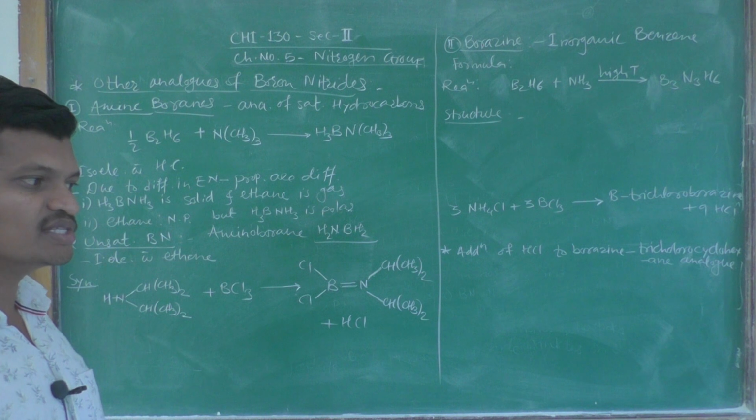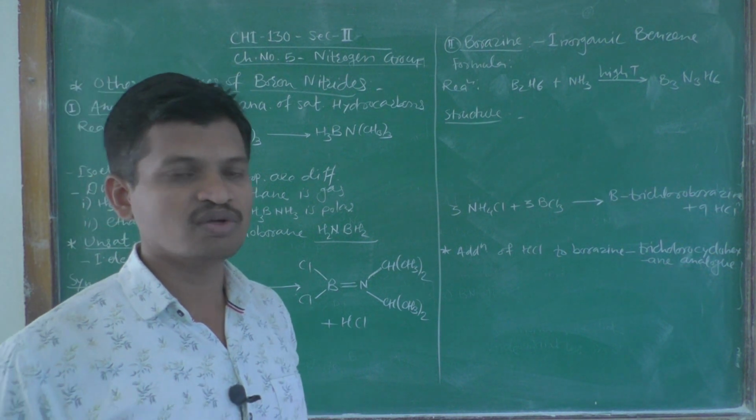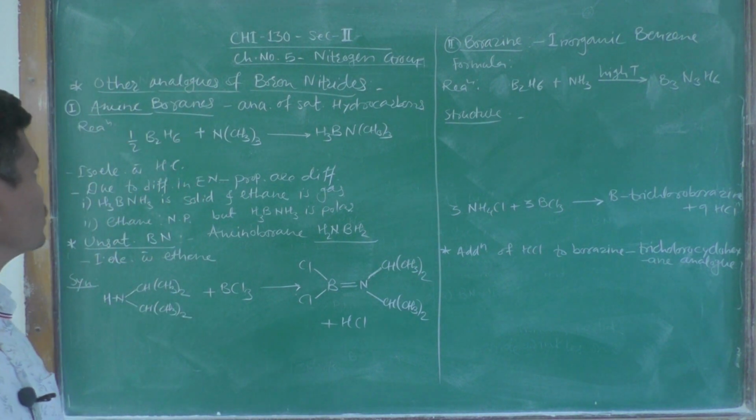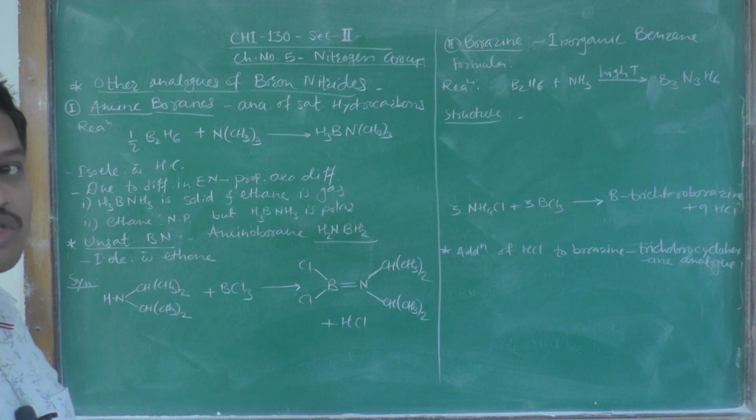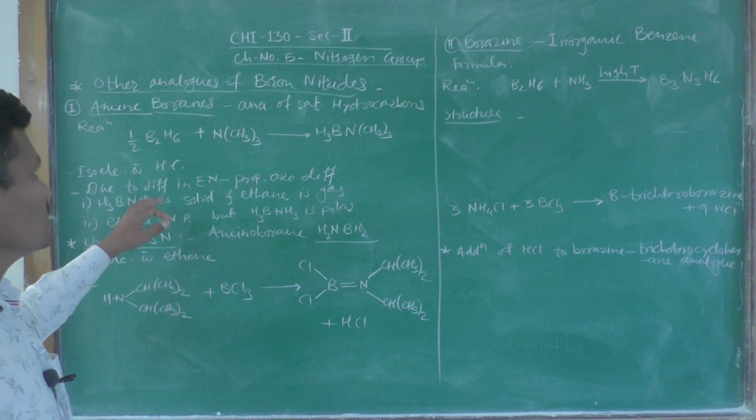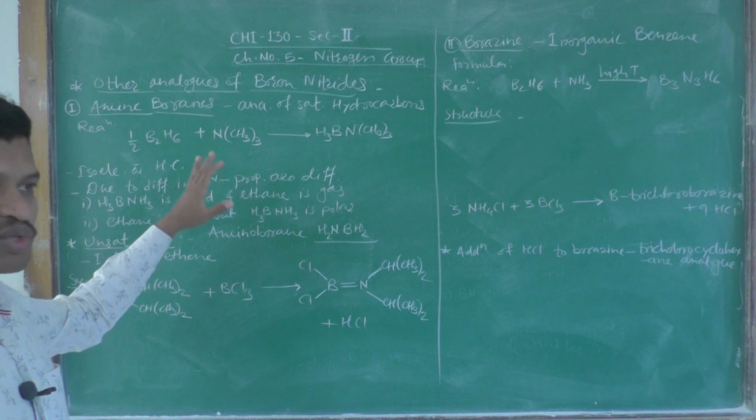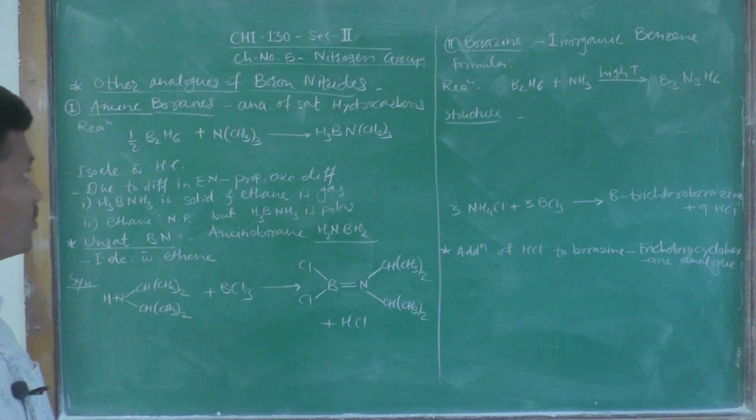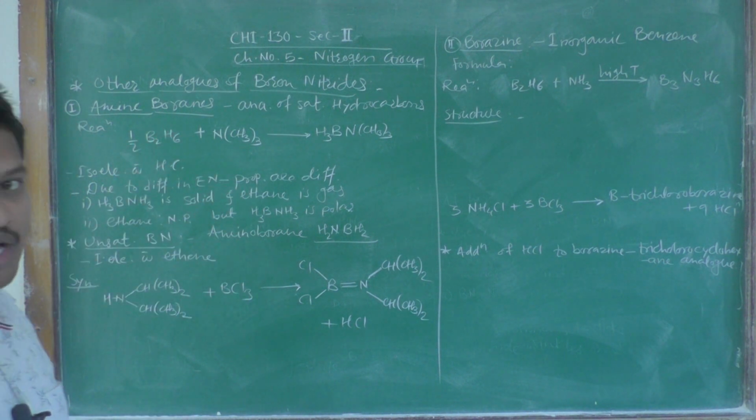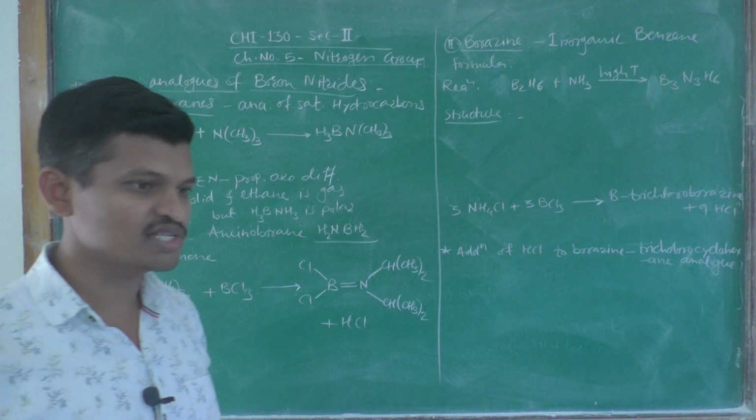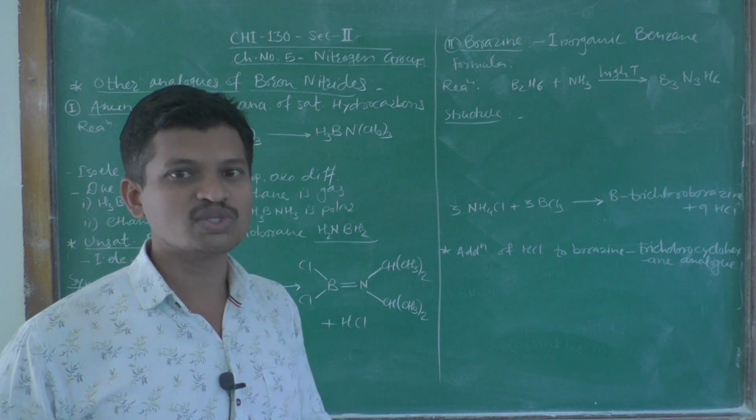Analogues means these compounds have an analogy with carbon compounds, hence we have to see which types of carbon compounds are analogous to these boron nitrides. I have classified these into two types. First of all, amine boranes, and second one is borazine. So, what are amine boranes? These amine boranes are analogues of saturated hydrocarbons.